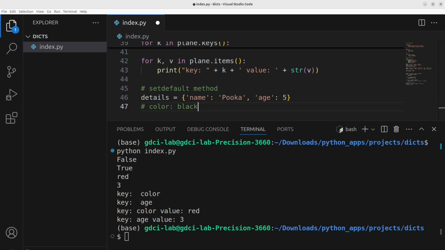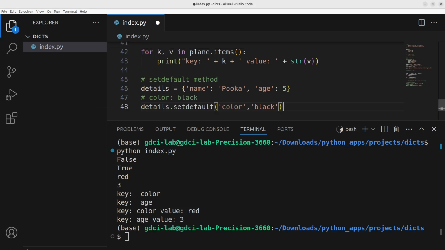So one of the ways that you can circumvent that is using the setdefault method, whereby you will always be sure that you have the color black assigned like that. So we are going to be using this data type, the dictionary, and you can play around with it. There are still other methods.